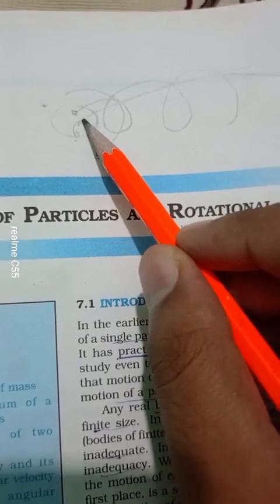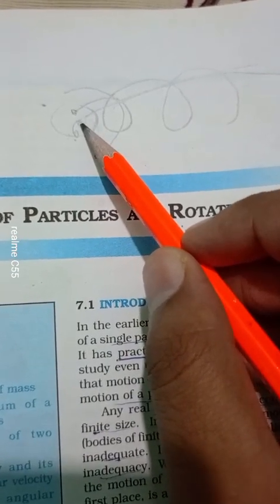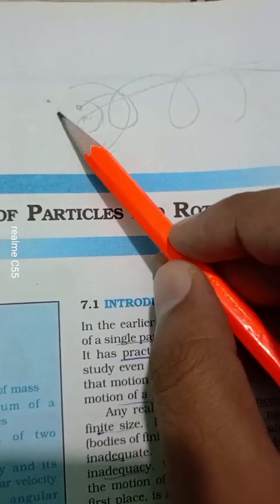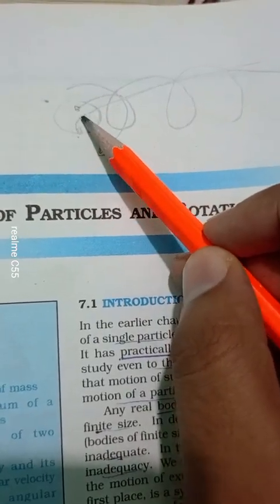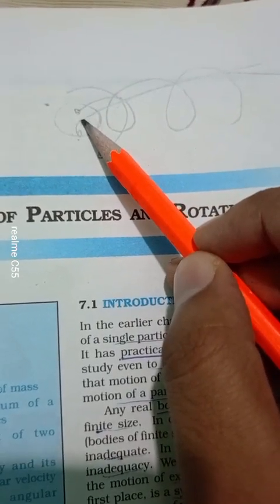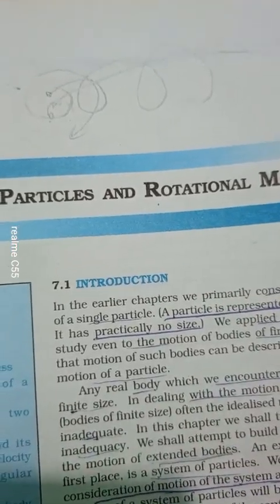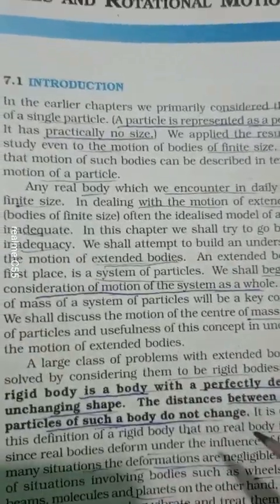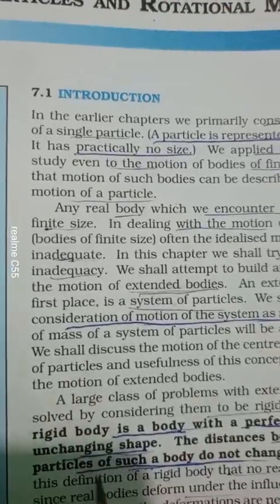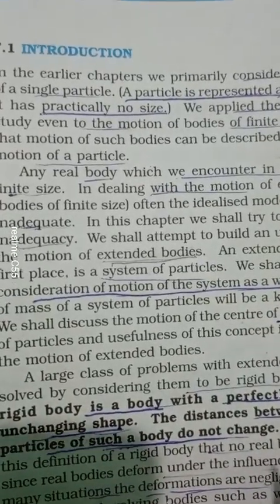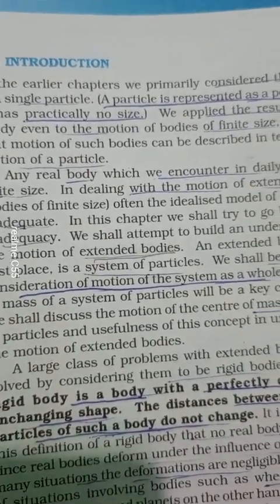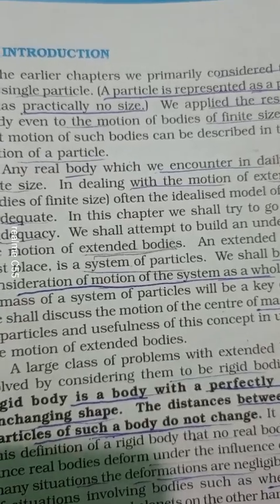We have studied the parabolic path. So we can assume the whole mass of the body to be concentrated at this point, and we study the motion of the center of mass. So this is the importance of center of mass, and I have also given you the definition. There's one more definition given in this book, which is the rigid body. I told you a rigid body is a body, and every body is made of a large number of particles.